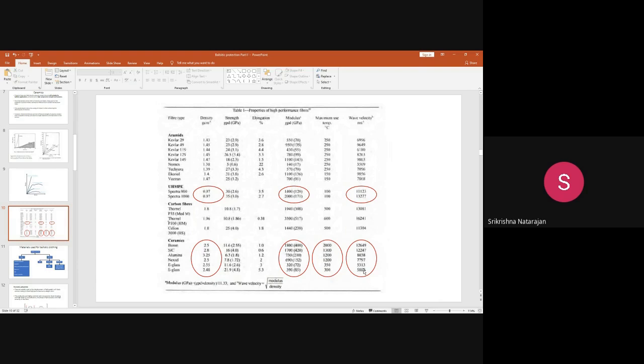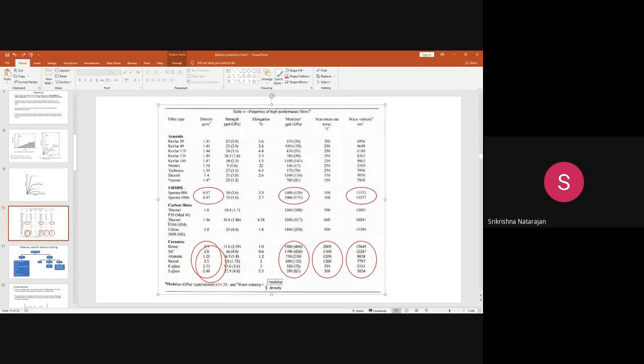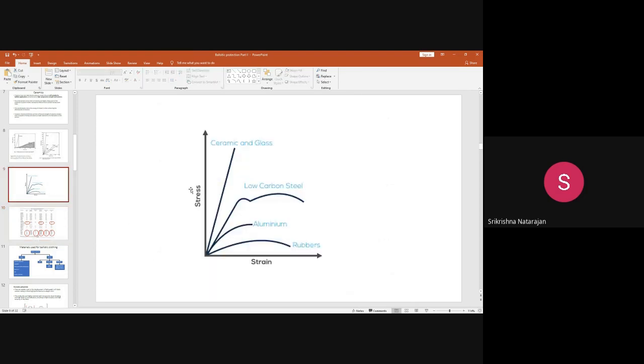But apart from all this, why does this material give a problem? Because these materials have a low strain to failure. That is, the elongation to break is very low. This material is a highly brittle material. You can see here the elongation to break of these fibers. If you compare it with Kevlar, UHMWPE, or carbon, you see this material has a low elongation to break. So that is why this material is brittle in nature.